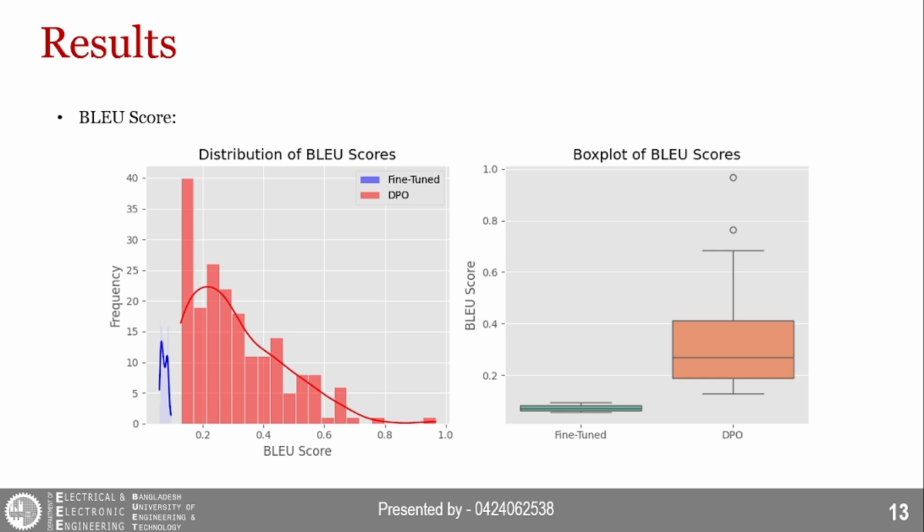Next, the distribution of BLEU score for both the fine-tuned response and DPO response has been shown here, which also validates the results that we have obtained. DPO greatly surpasses the fine-tuned responses.